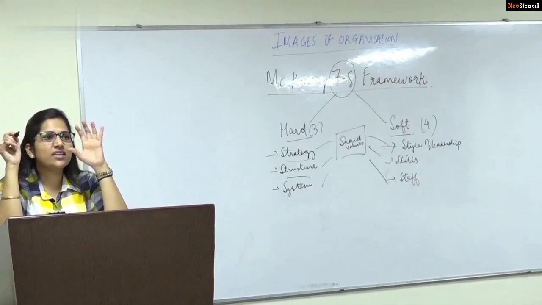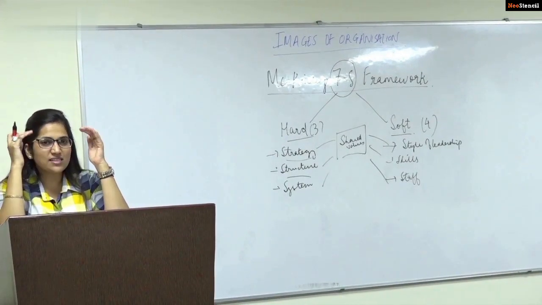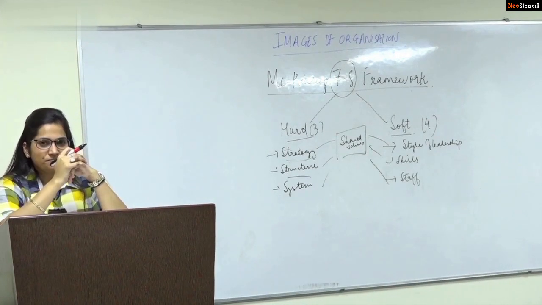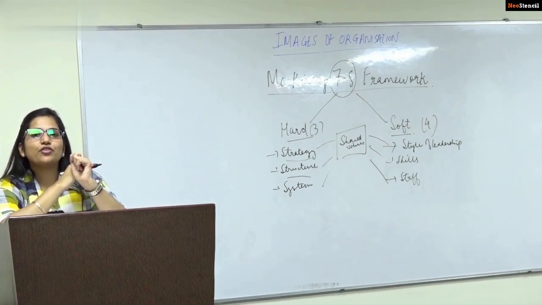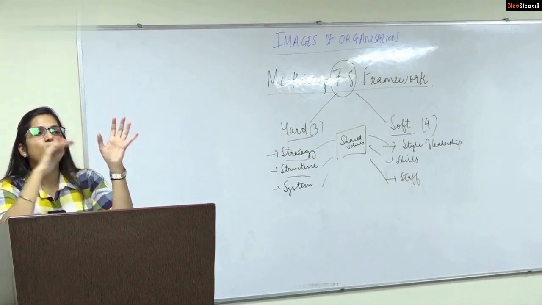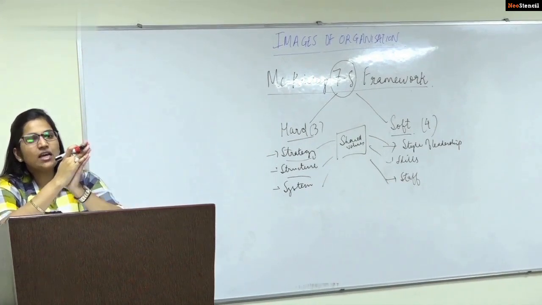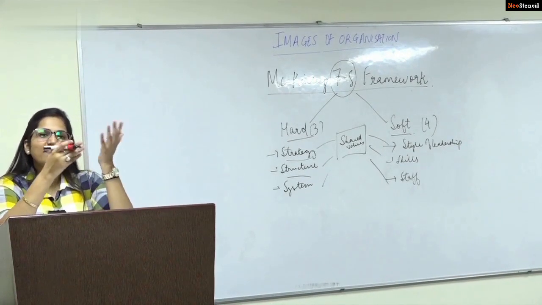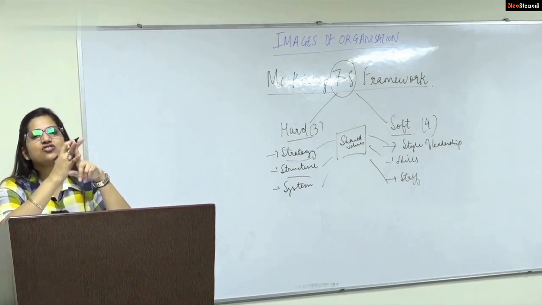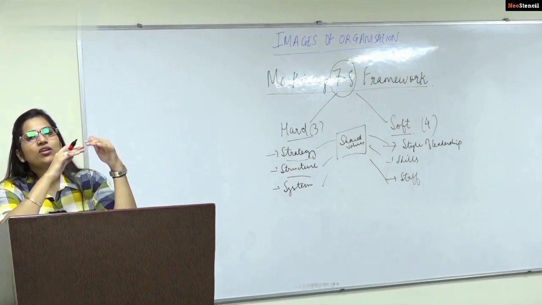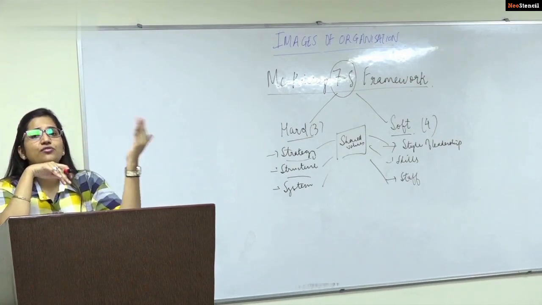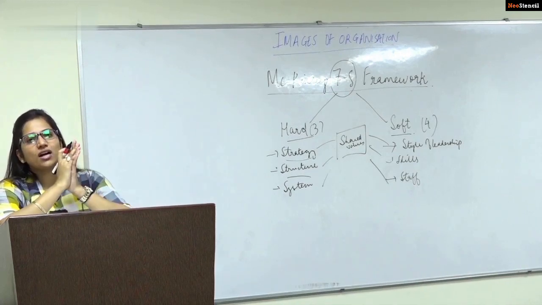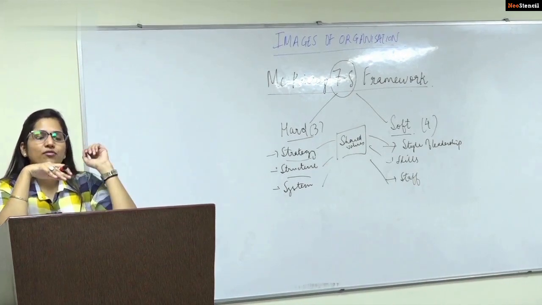If you look at an iceberg, you see the tip of the iceberg, but you're not able to see what lies beneath it. This is the visible and the invisible reality of an organization. What you are able to see is the visible reality. What are we able to see? The strategy, the structure, the system. Strategy, again, is the plan that has been devised to accomplish the goals. The structure is the hierarchy that exists within the organization, the different levels and the different departments. The system is the tasks that are performed to accomplish those goals and objectives. This is the visible part of the organization.